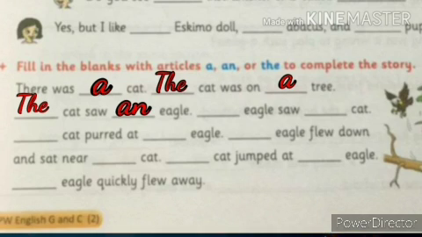Next, dash eagle saw dash cat. Here, eagle is repeated second time. So, we have to write the article the. The eagle saw dash cat. Cat is repeated again. So what article we have to write? Very good. The cat.